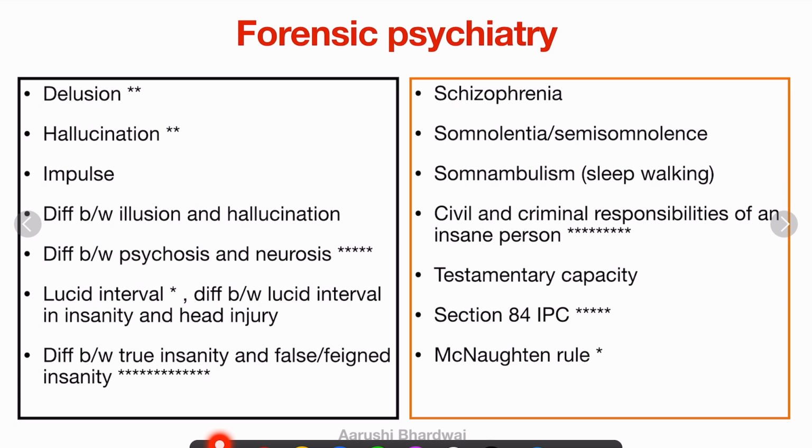If you have to revise your FMT, I think you should start with forensic psychiatry. It's a very important unit. Delusion, hallucination, these are all very good topics, and you have to know all the types: the types of delusions, the types of hallucinations, the difference between illusion and hallucination, what is impulse, and the difference between psychosis and neurosis. A very good viva question, and it can also come in your exams.